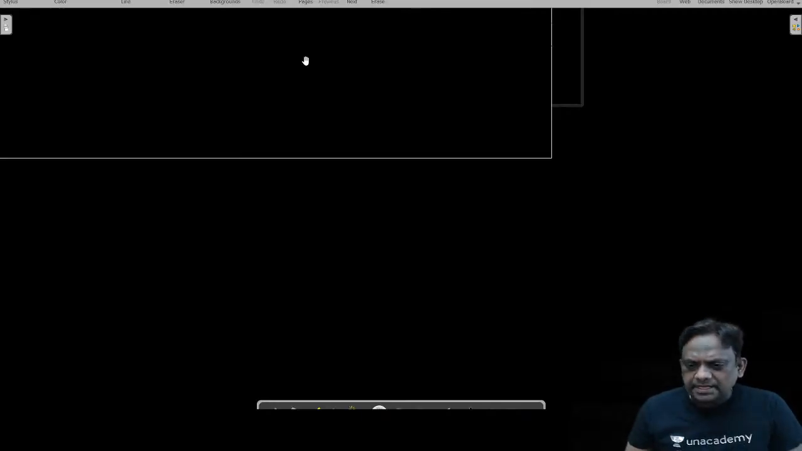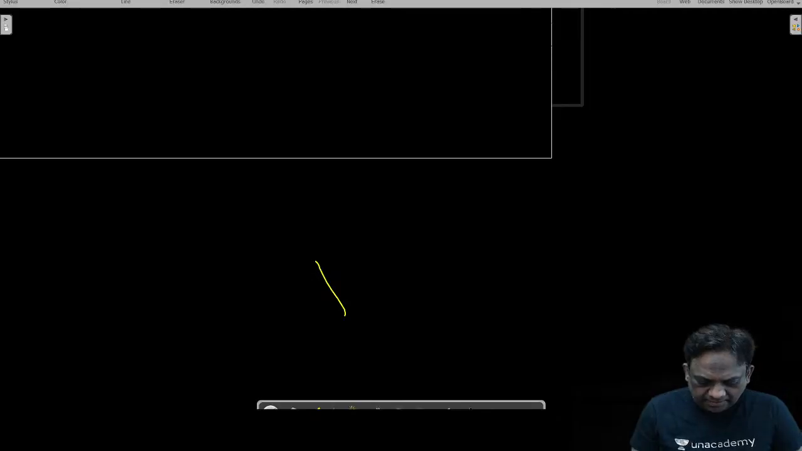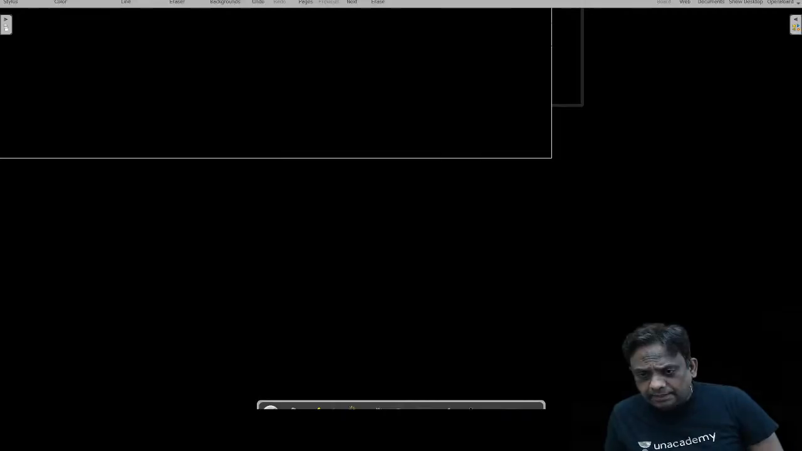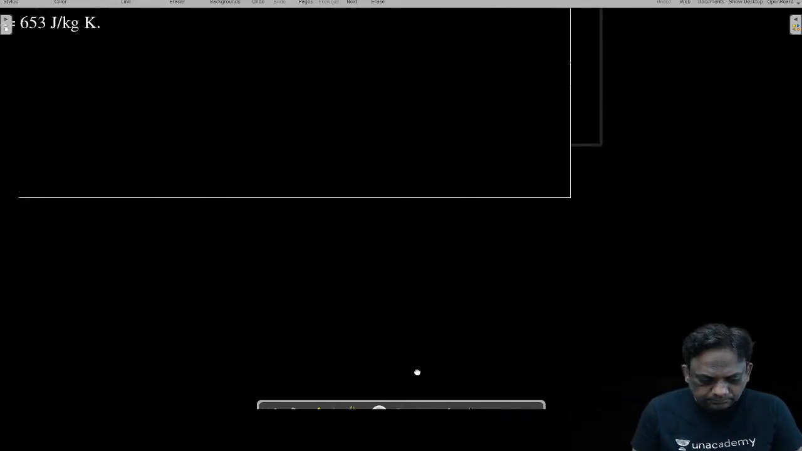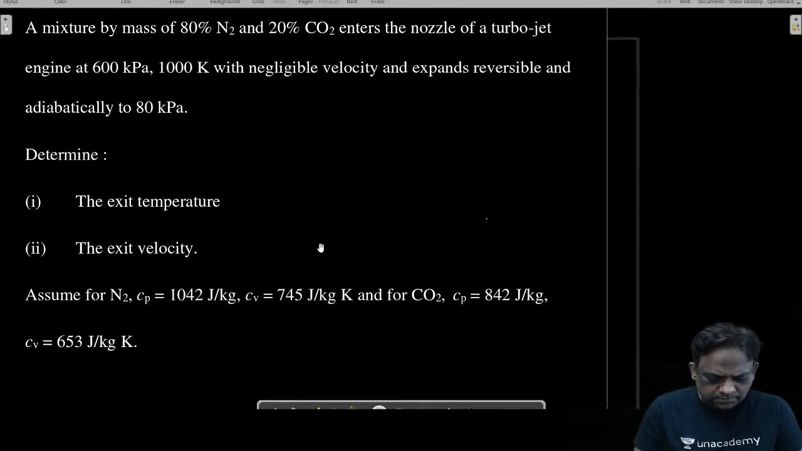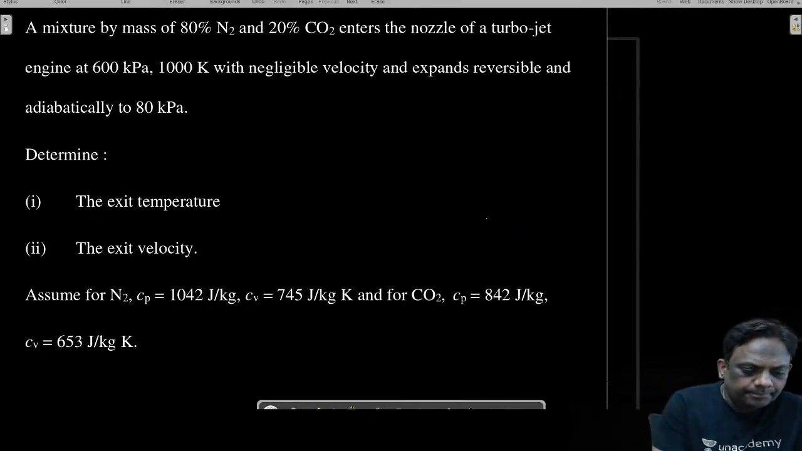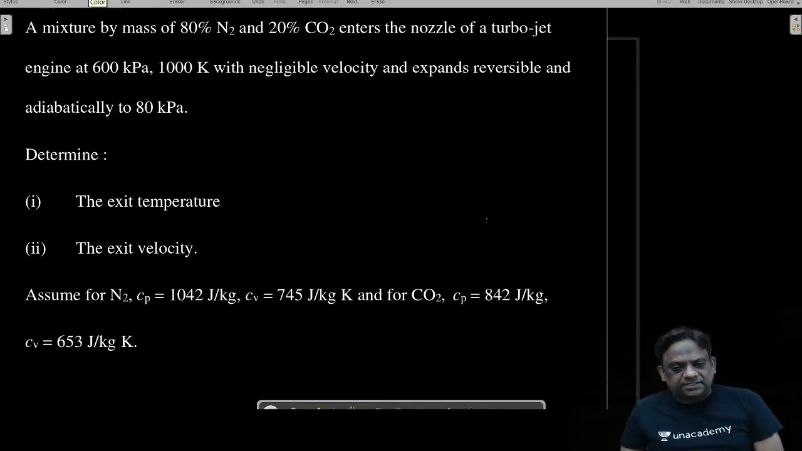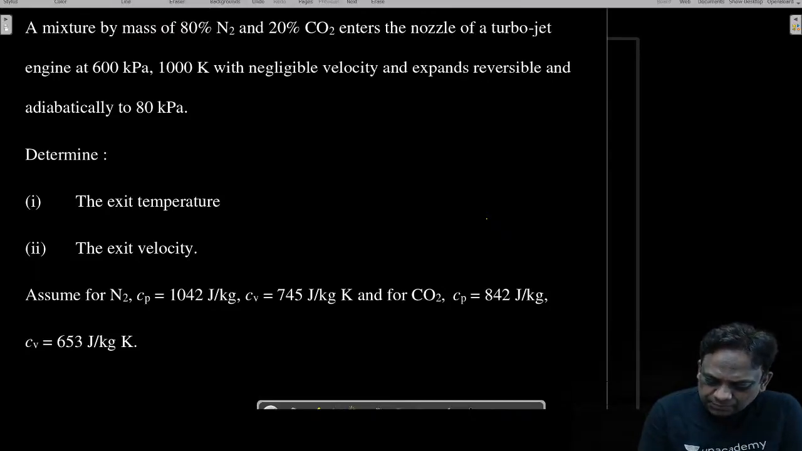Okay. Now we'll take up one question. Before I go to the question, let us brush up some of the fundamentals. Take this question. A mixture by mass of 80% nitrogen and 20% carbon dioxide enters a nozzle of a turbojet engine. Okay, let this be the nozzle.